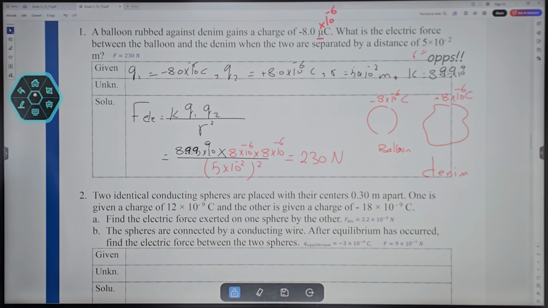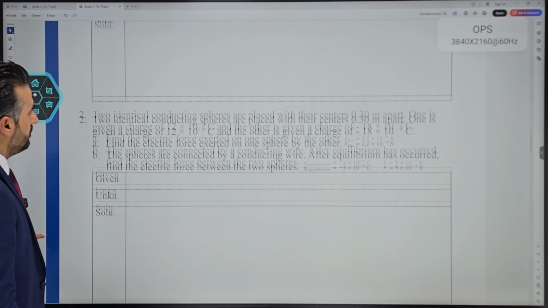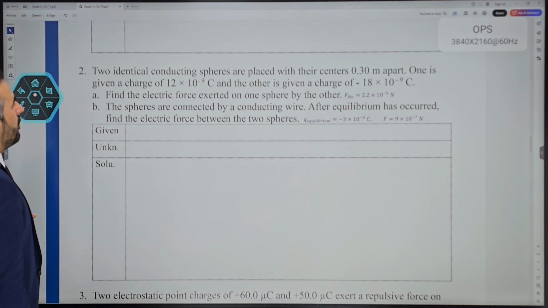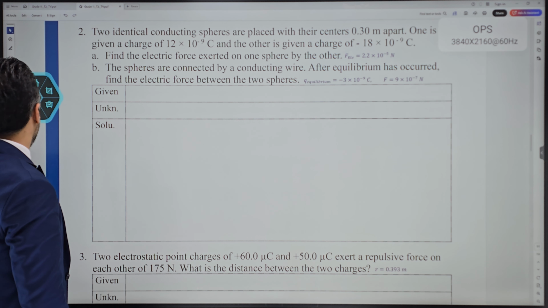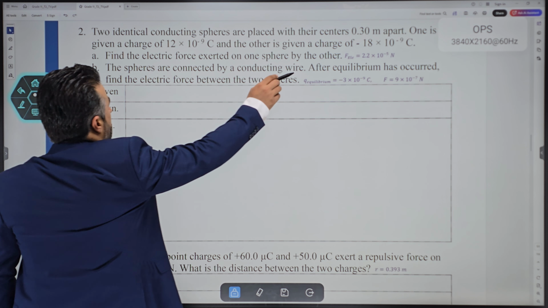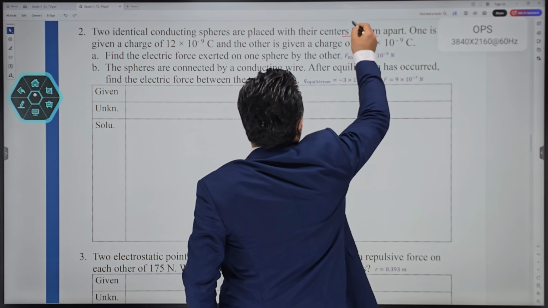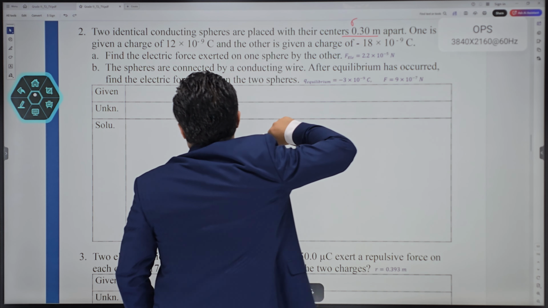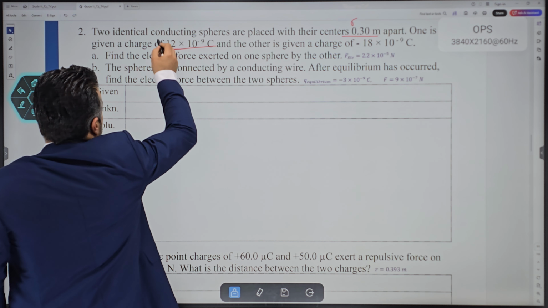All right, now let's move on to another question. This is a good question actually. It says two identical conducting spheres are placed with their centers 0.3 meter apart. Can I call this one the distance between the two? Yes. One of them is given a charge of this much, so you can call this one Q1.